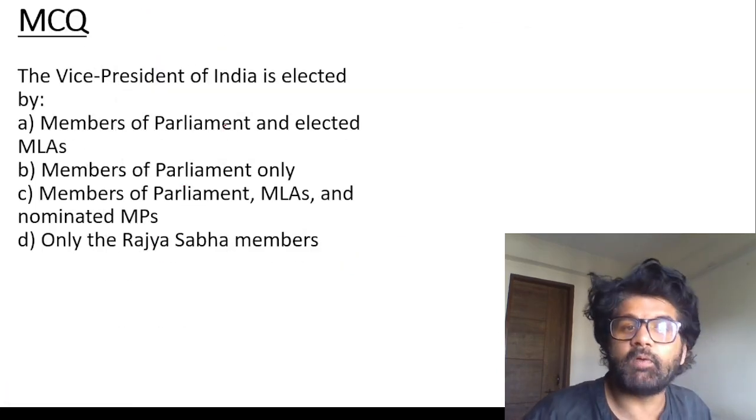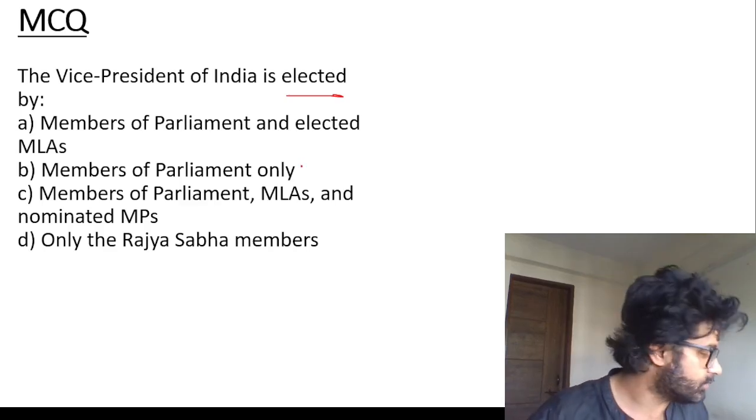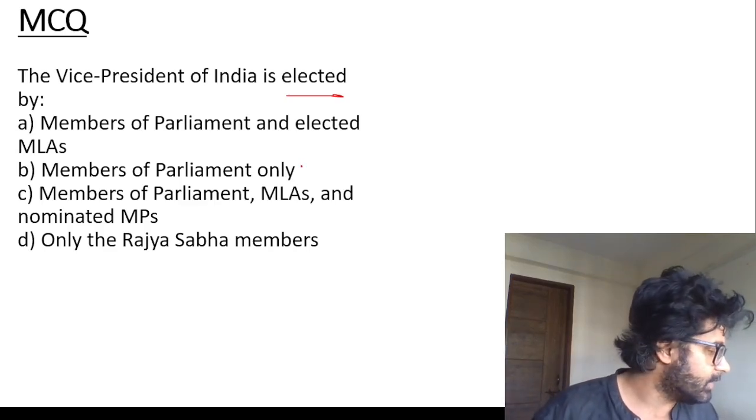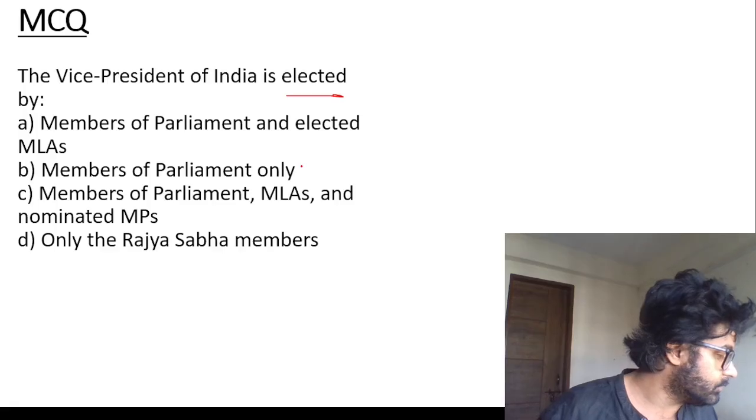Really good. The Vice President of India is elected by, choose the option. Use option elimination and become a really good boy or really good girl.